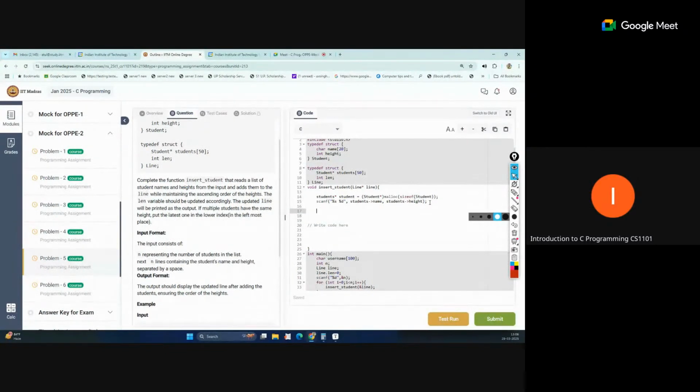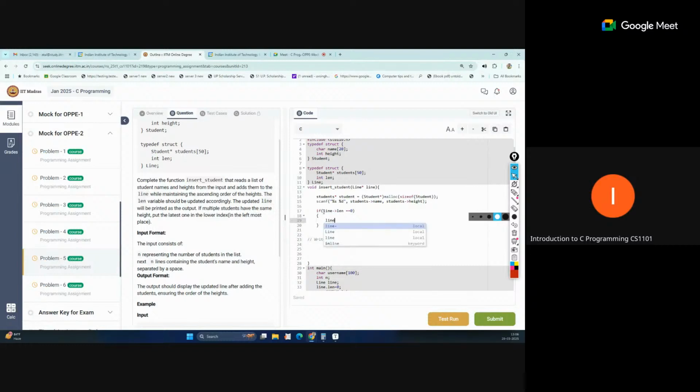We have done this. Now next is the condition. That means if line length is 0, then we will add that as the first student. First thing is, because line is already passed as a pointer, we will check line length. So this is the length value we have. Line is also a pointer, so that len is equal to 0, then we will add our first element into this.